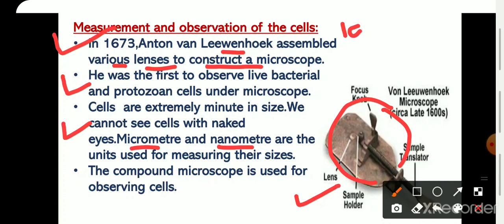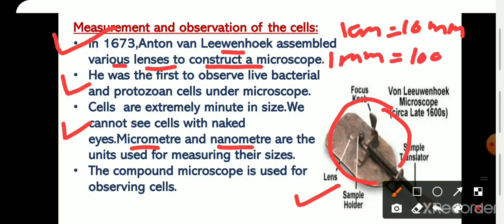1 centimeter is equal to 10 millimeter. And 1 millimeter is equal to 1000 micrometer. And 1 micrometer is equal to 1000 nanometer. So you can imagine how small each cell is. And the compound microscope is used for observing cells.